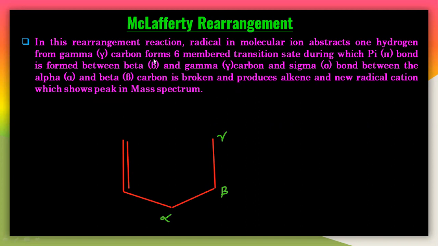Now see what happens here. There is a hydrogen on the gamma carbon. I will write this as a hydrogen here. So this is our gamma hydrogen. Now this bond will first break down here. So now it will form the radical and the cation here. You have to understand this.